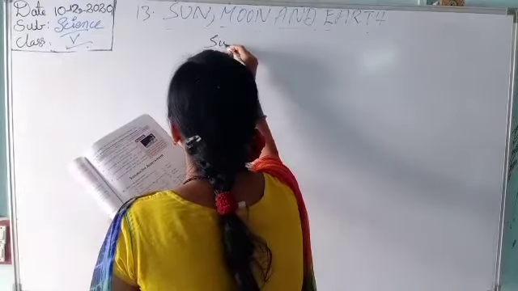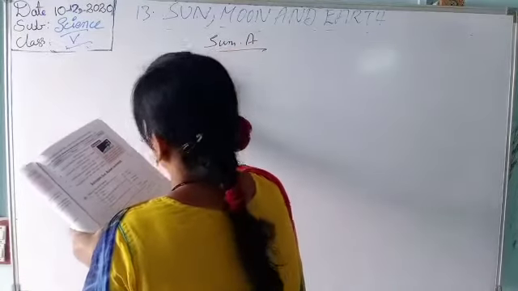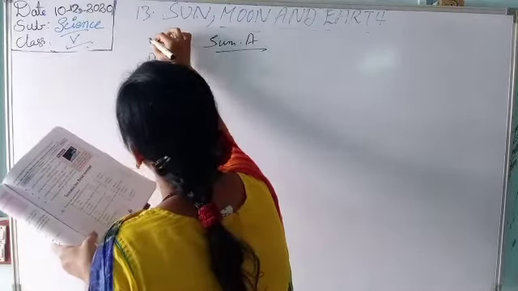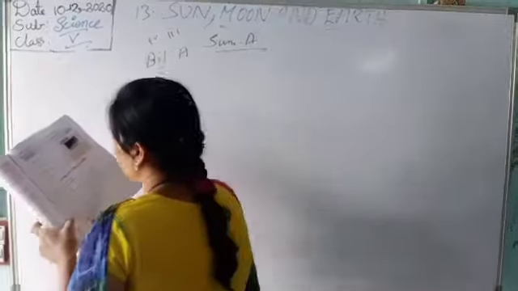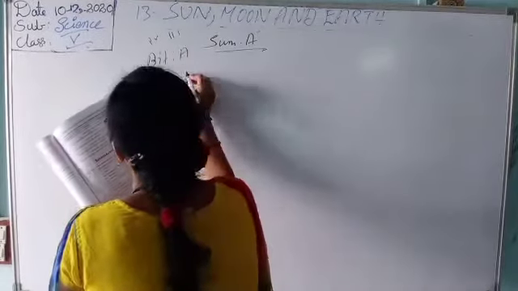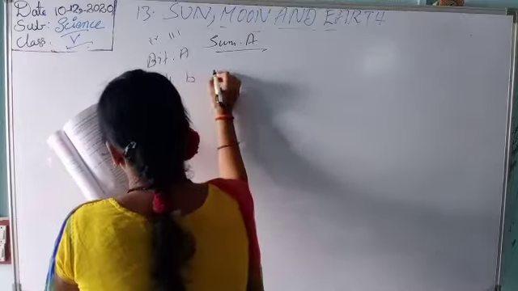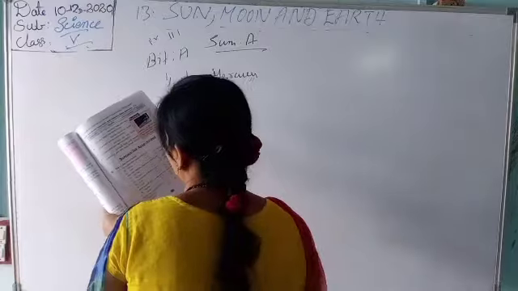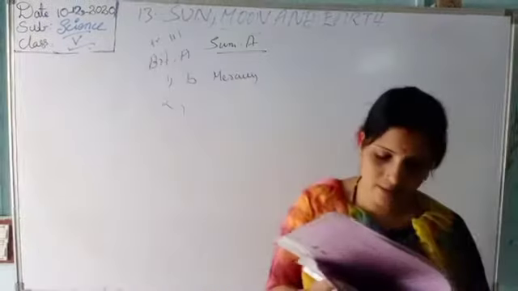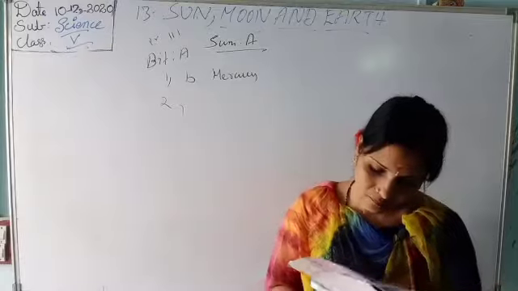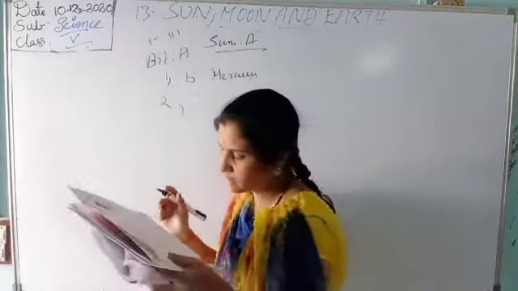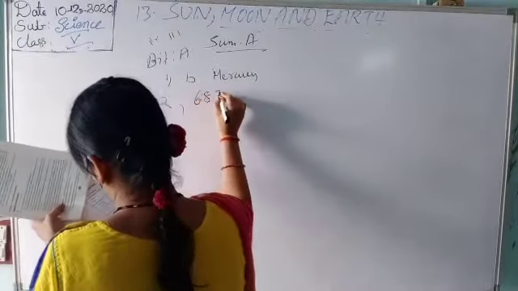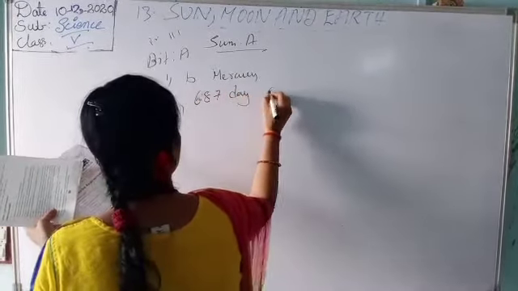Next we will move to the summative assessment. The first one is bit number A, page number 111. The smallest planet close to the sun is Mercury, B. The second one: how many days does Mars take to orbit the sun? It takes 687 days for one orbit. That is C.